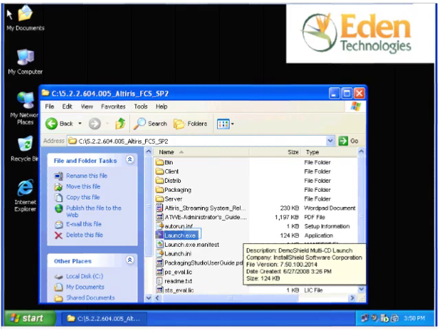For demonstrative purposes only, I am installing SVS Pro on a Windows XP PC with IIS already installed and configured. In a production environment you should use Windows Server instead. I have the installation source already extracted to a directory on the C drive, so now we'll double-click on launch.exe to begin the installation.